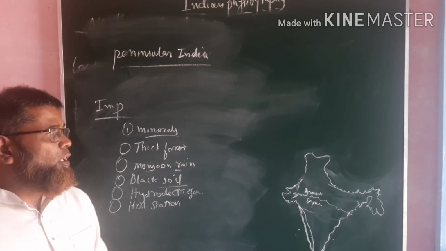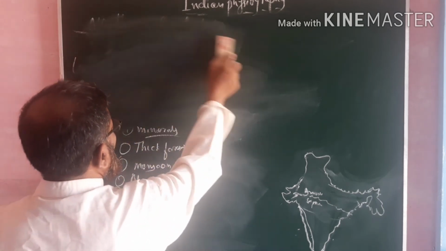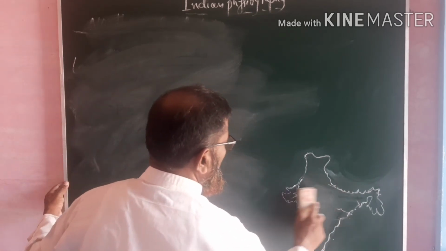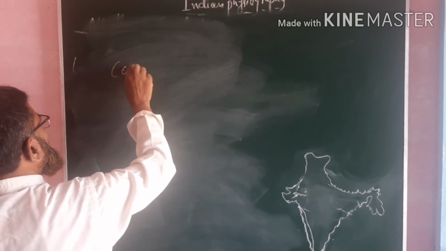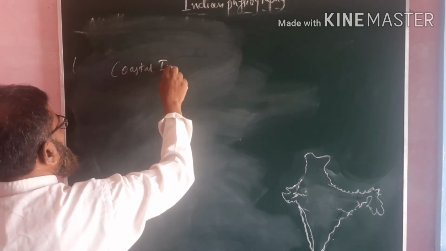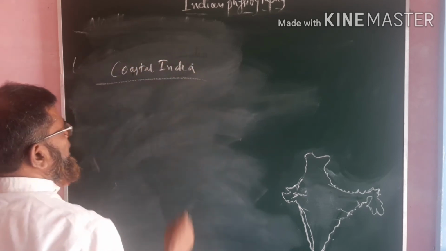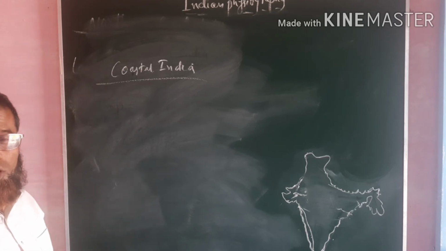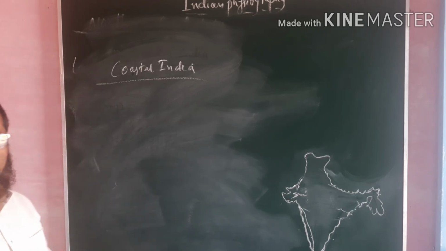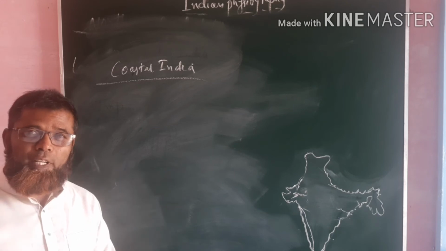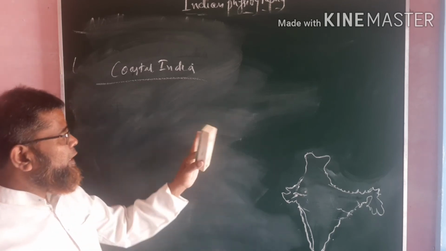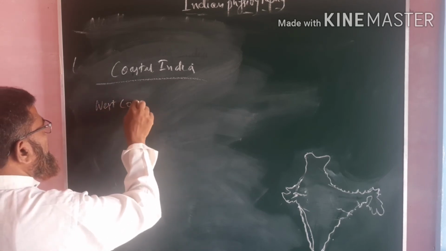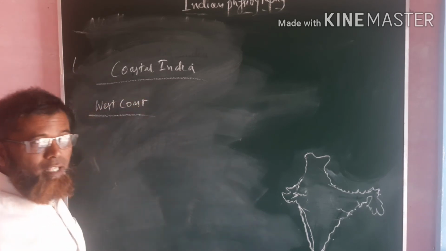After that, let us go to the fourth important physical feature of India, which is called coastal India. In the first chapter you already came to know about coastal India. Our India has a coastal area, including Lakshadweep and Andaman and Nicobar, of 7,516.5 kilometers, and our Indian coast is divided into two. One is called the West Coast and another one is called the East Coast.